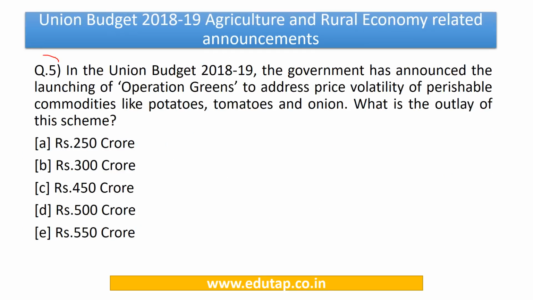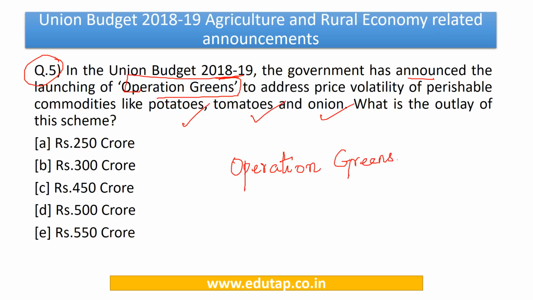Now let us move to question number 5. So in the Union Budget 2018-19, the government has announced the launching of Operation Greens to address the price changes of perishable commodities like potatoes, tomatoes and onion. So what is the outlay of this particular scheme? Friends, please study this scheme in a holistic manner. Operation Greens. We have made a separate video regarding this scheme and we have highlighted the important points regarding it.